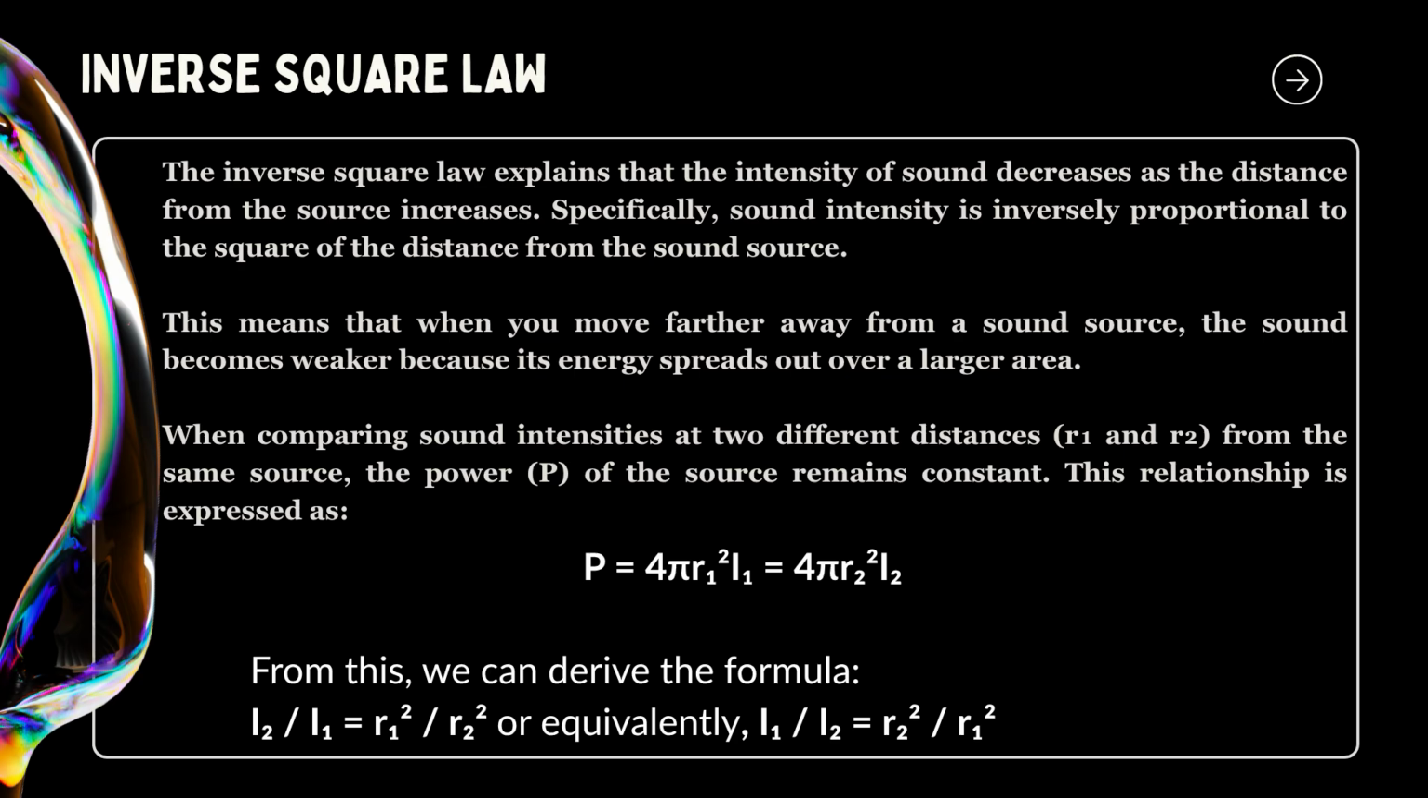The relationship between intensity and distance is shown by this formula. I sub 1 over I sub 2 equals R sub 2 squared over R sub 1 squared. Here, I sub 1 and I sub 2 represent the intensities of the wave at two different distances, and R sub 1 and R sub 2 represent those distances from the source. This means intensity is inversely proportional to the square of the distance. So if you double the distance from the source, the intensity becomes 4 times smaller.